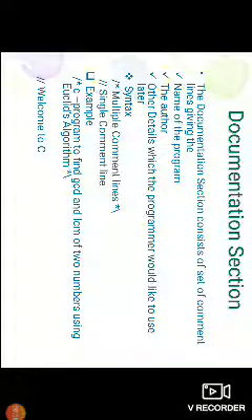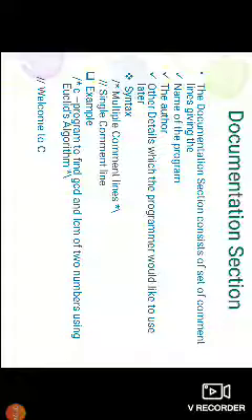Next, the first one is the documentation section. The documentation section consists of a set of comment lines giving the name of the program, the author, and other details which the programmer would like to use later. Syntax: the first one is the multiple comment lines.